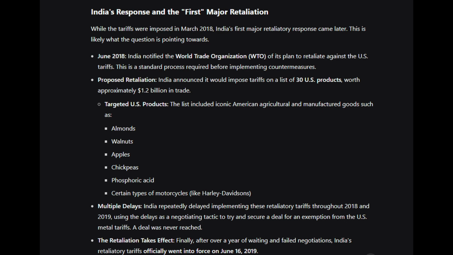The tariff was imposed in March 2018 and on June 2, 2018, India went to the WTO to raise the issue. This is a standard process which is required to be followed before implementing any countermeasures by any country. India proposed that it would also impose tariff on a list of 30 US products worth almost $1.2 billion.